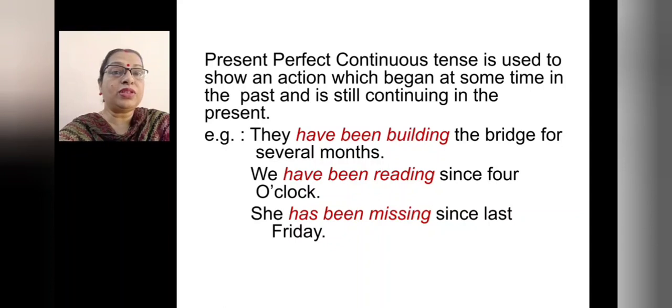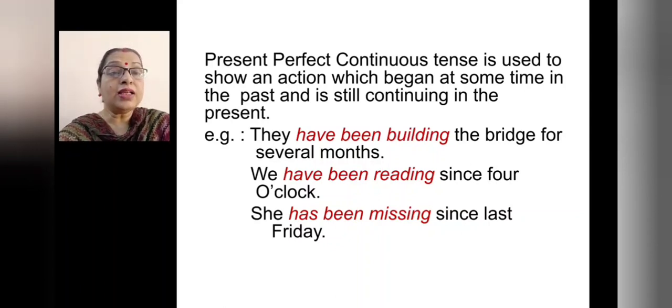So when do we use the present perfect continuous tense? It is used to show an action which began at some time in the past and is still continuing in the present. So, they have been building the bridge for several months. That means they are still building it, right? We have been reading since 4 o'clock.